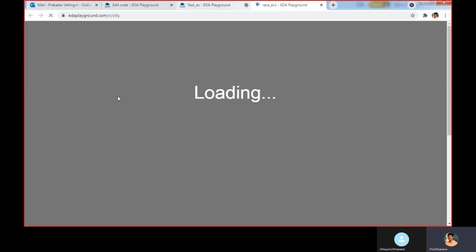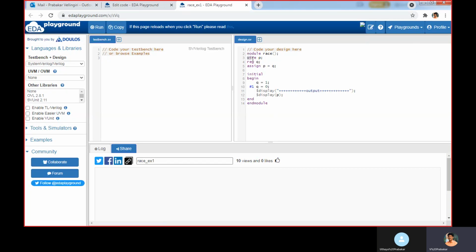One example for race condition. In this module, I declare p as a wire and q as a reg. There, assign p equal to q, so whenever the q value varies, p will be updated. In this procedural block, we are assigning the value of q as 1. Then after one time unit, we are assigning q as 0. Then we are going to display the p value.